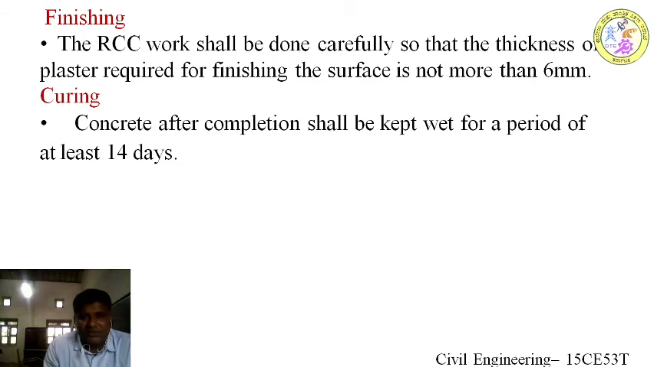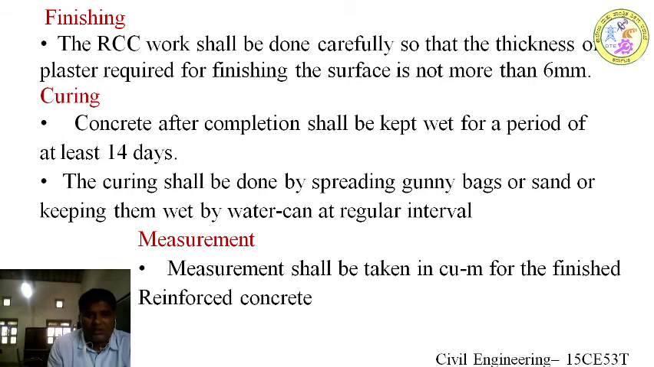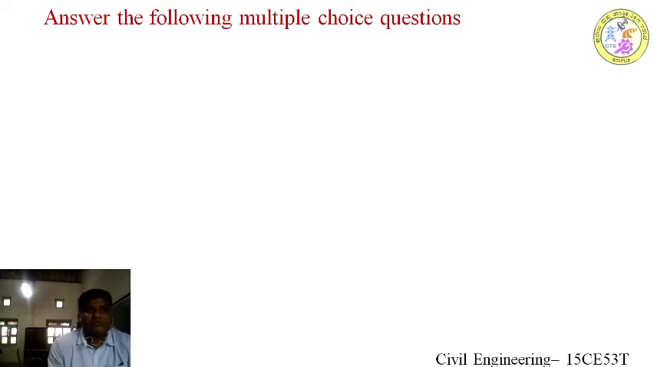Very important is curing. Curing will be done for 14 to 21 days, and if it is a column, then gunny bags will be applied all over the surface, and if it is a slab, ponding will be done. Reinforced concrete is measured in cubic meters: the total length of the slab multiplied by the width of the slab and the depth. So these are the different attributes for reinforced cement concrete.